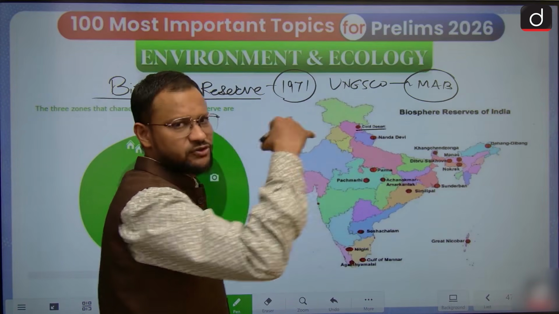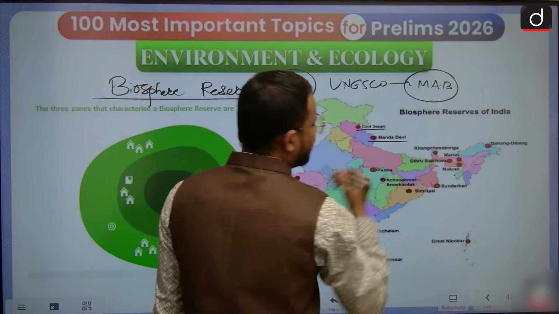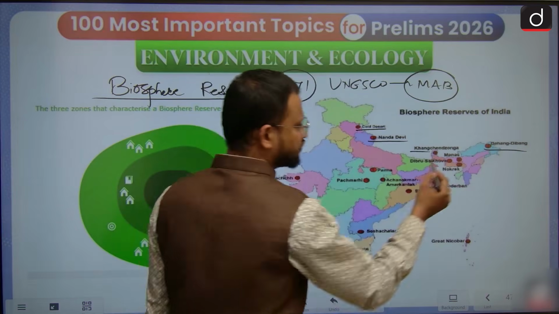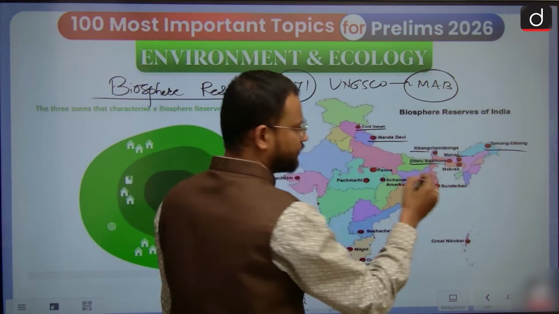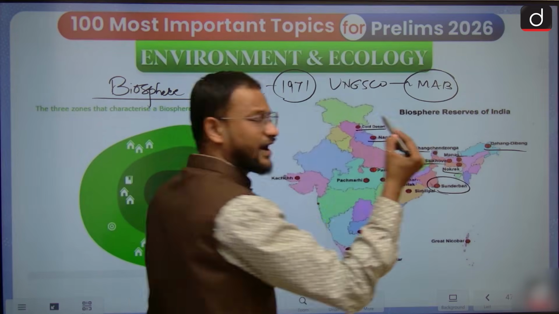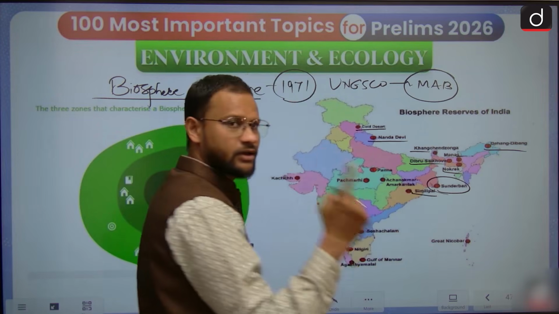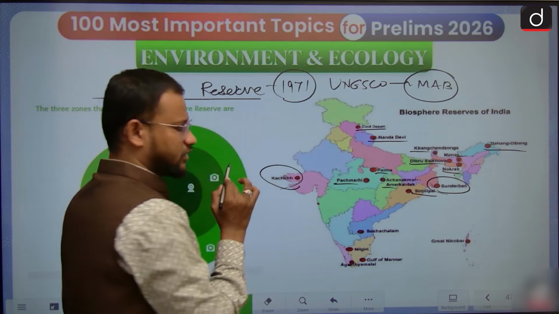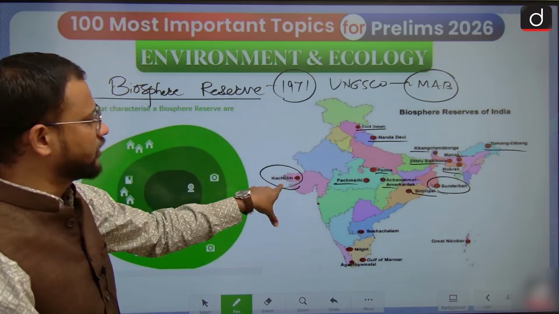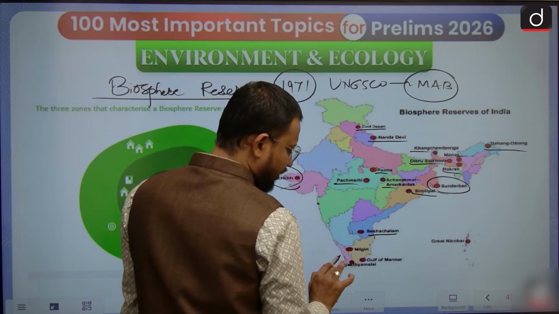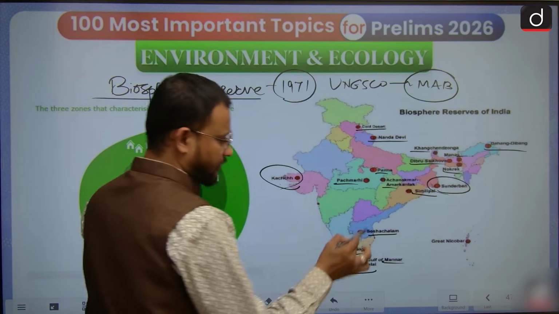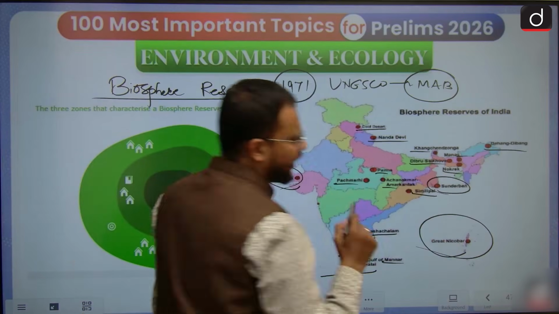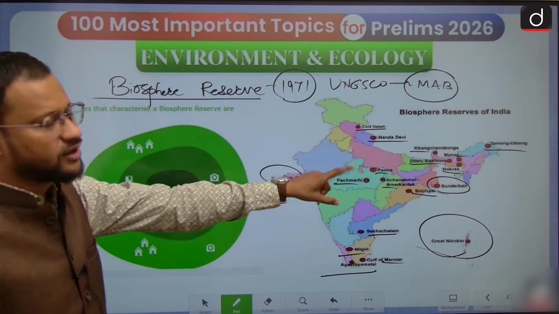Cold Desert, that is in Spiti Valley, Himachal Pradesh, and Leh Ladakh; Nanda Devi, Uttarakhand; Kanchenjunga, Sikkim; Dihang Dibang, one of the smallest, in Arunachal; Manas and Dibru-Saikhowa, Assam; Nokrek, Meghalaya; Sundarban, the largest one, in Bengal; Simlipal in Odisha; Panna, Pachmarhi, Achanakmar-Amarkantak in Madhya Pradesh; Rann of Kutch, newly declared, in Gujarat; then Seshachalam, Nilgiri, Gulf of Mannar, Agasthyamalai. Nilgiri lies on the tri-junction of Karnataka, Kerala, Tamil Nadu. And the very isolated, however very important, Great Nicobar.